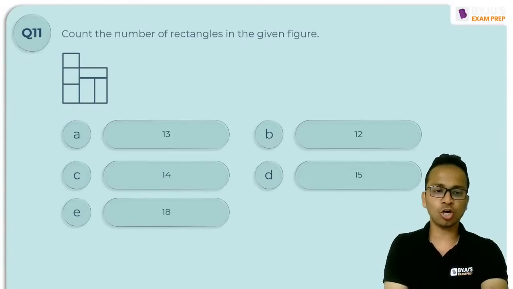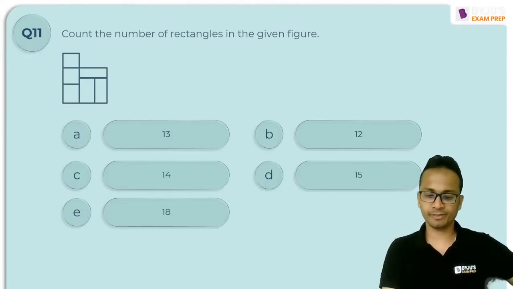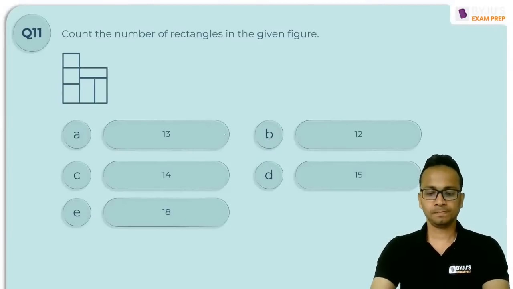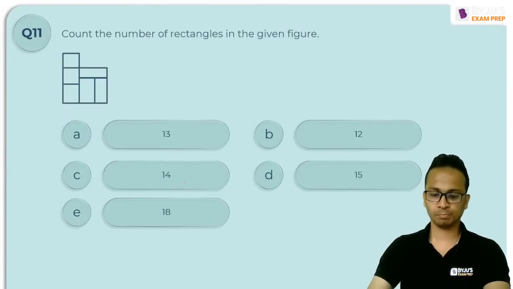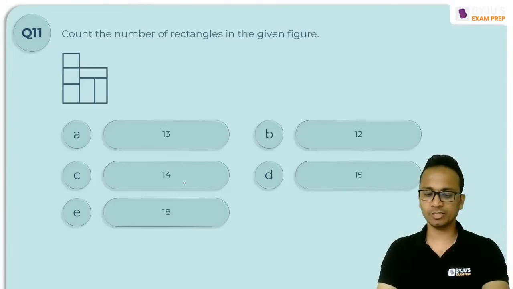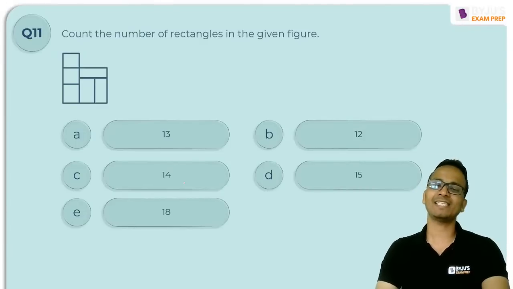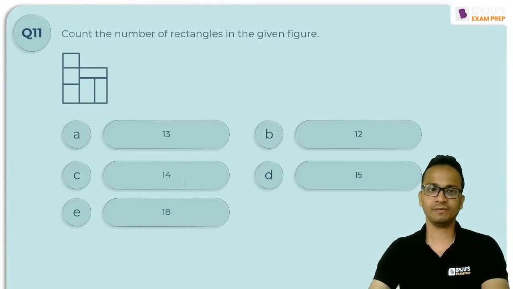So first question on counting the number of figures in front of you. Count the number of rectangles in the given figure. All right, option B. Akansha is saying 7, but 7 is not among the options. The number of rectangles is more than 7.